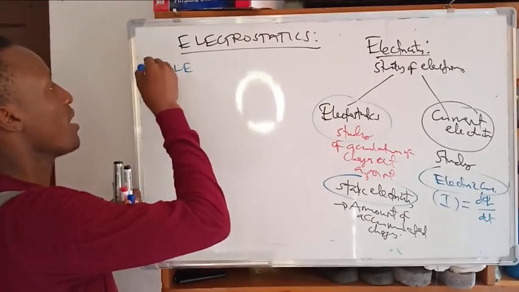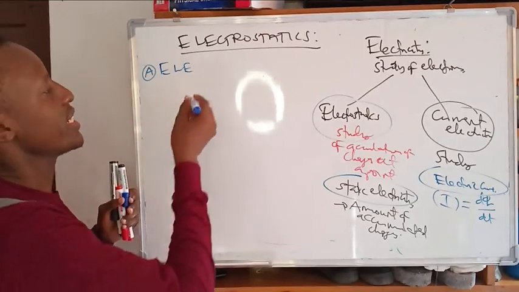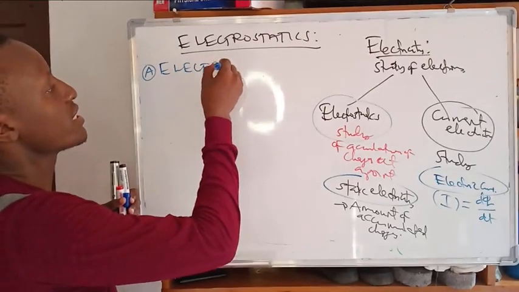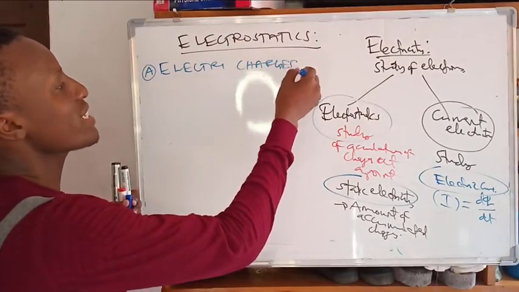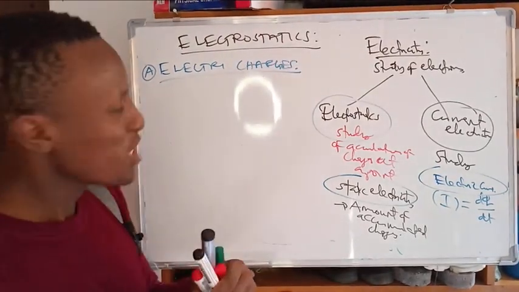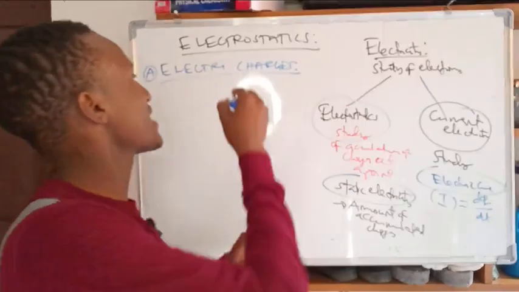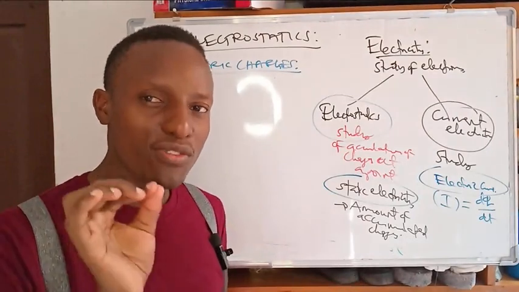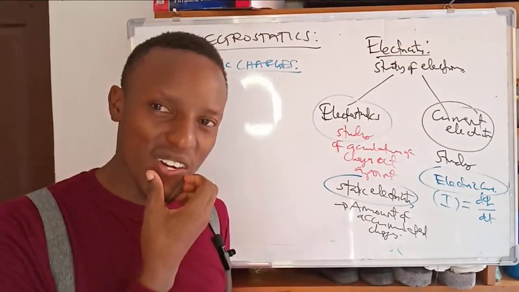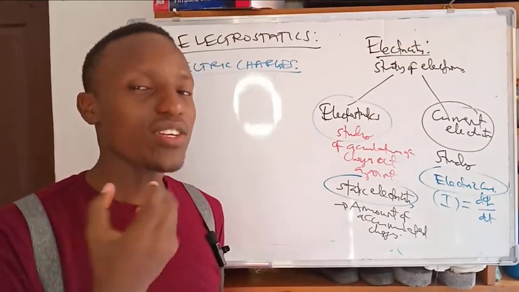Part number 1A, electric charges. Here again many students make mistakes. Electric charge is not a particle. Some students say it's a particle. It's not a particle.